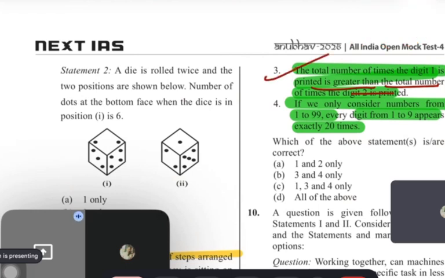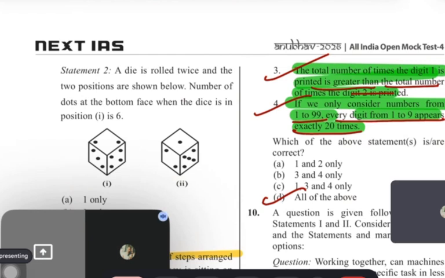Now the fourth statement: if we only consider numbers from 1 to 99, every digit from 1 to 9 will appear the same number of times. Yes, this is also right, because if I exclude 1000 or 100, then 1 to 9 will be equal, 20 times only, guys. See, guys, how conceptually they have given this question. All four are right actually. So, guys, I advise that you write this question in your notebook and revise it again and again. This is the best way because they have checked your concept, and all these four statements are very crucial.